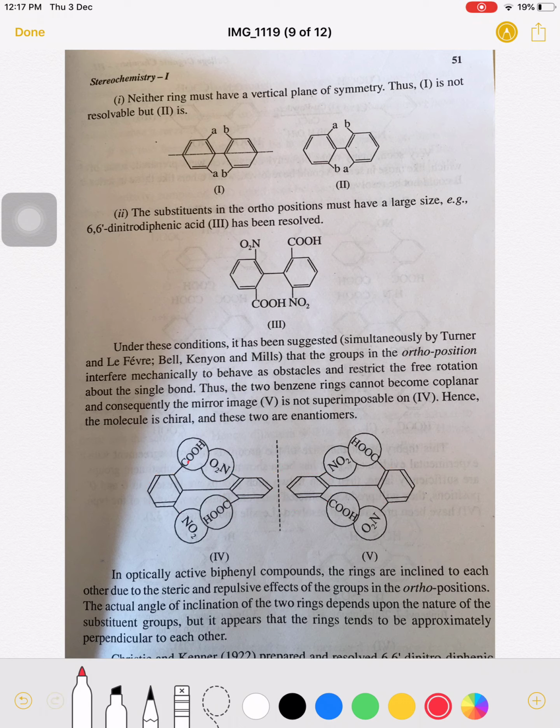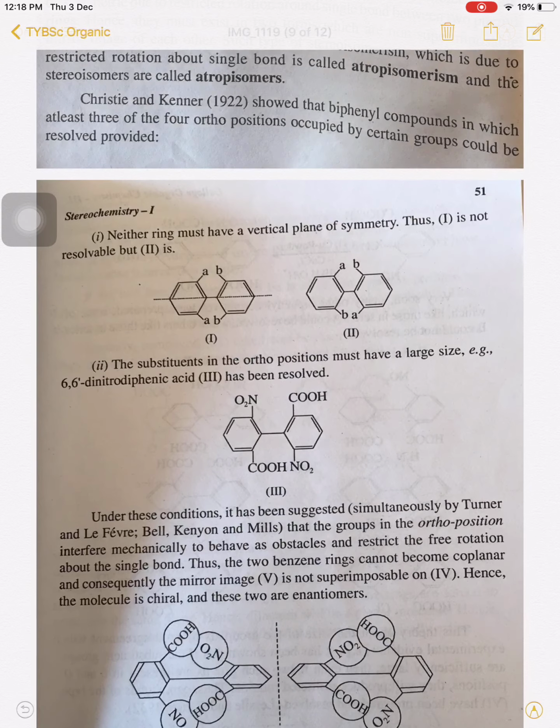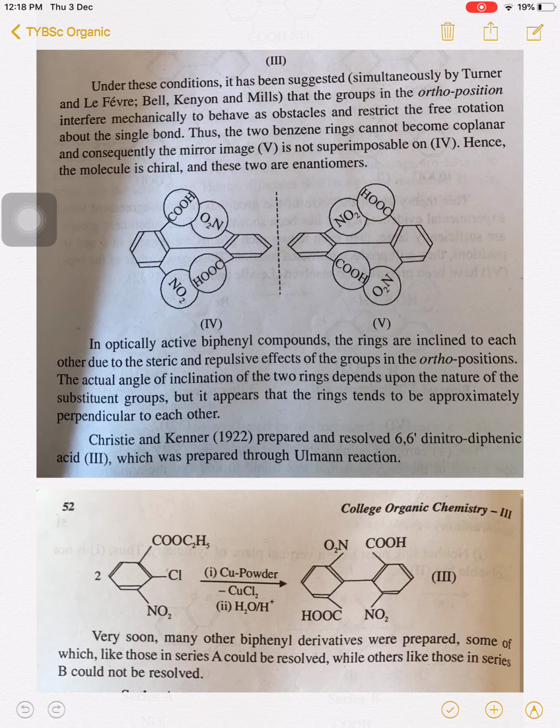So these groups are perpendicular to this ring, and these groups are also perpendicular to the other ring, meaning they are on opposite planes to each other. Due to the presence of these bigger groups, no rotation takes place because of the restriction. If they were to rotate, there would be maximum strain in the rotation. To relax the strain, the two rings are always perpendicular to each other.